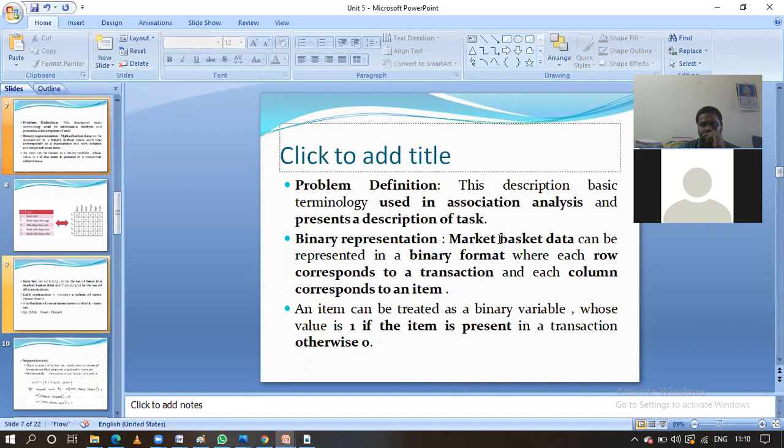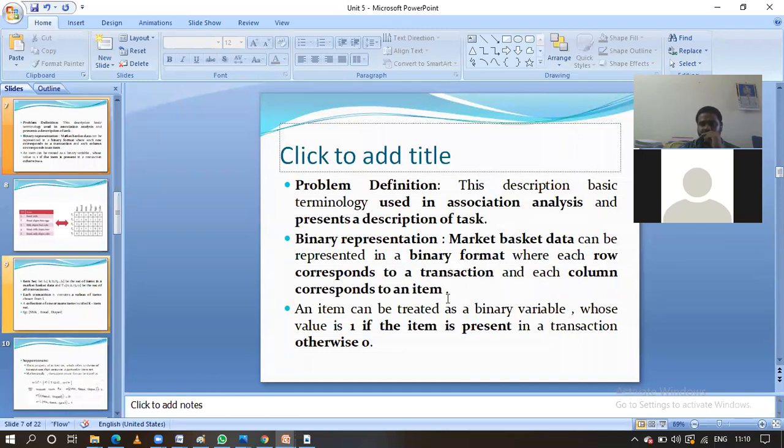The market basket data can be represented with the help of binary format tables. Here it will be in the form of rows and columns. The rows will represent the transactions and the columns will represent the different items. In this way, they are going to represent the overall information for the market basket data.